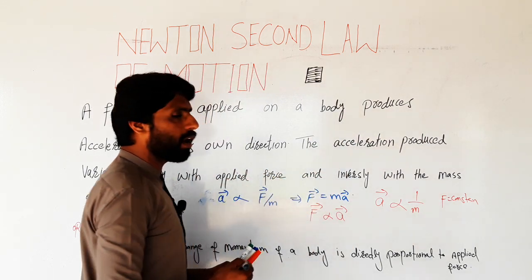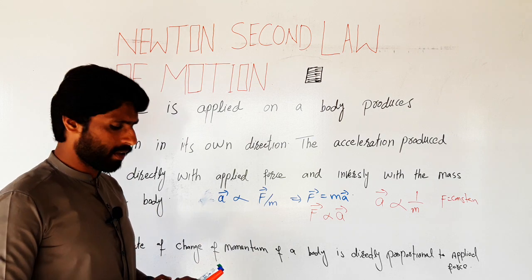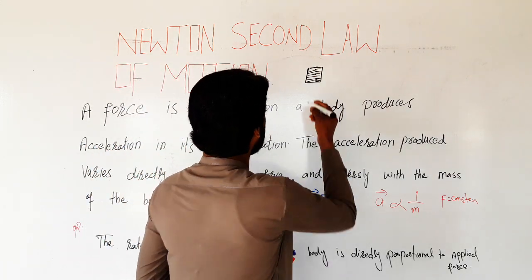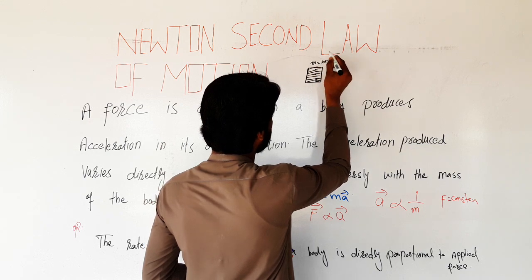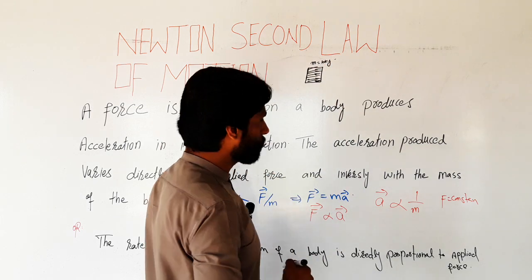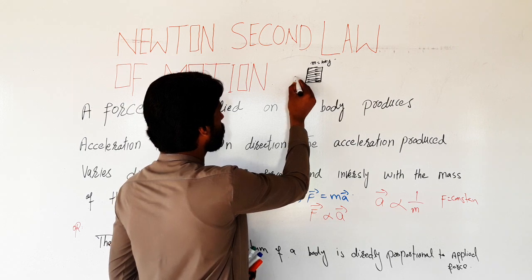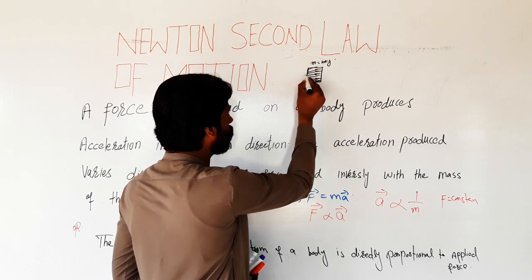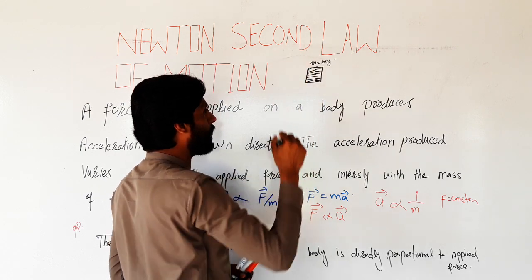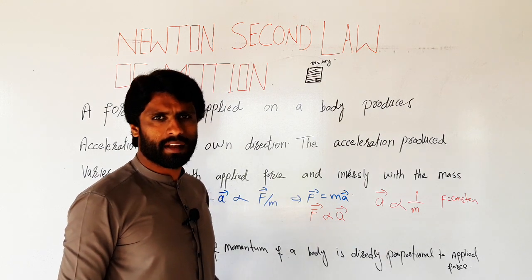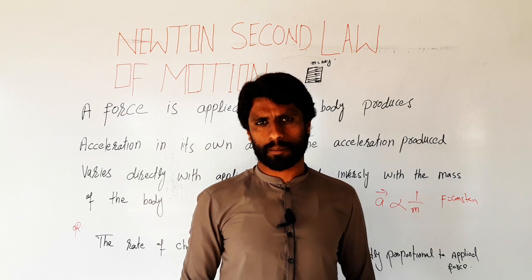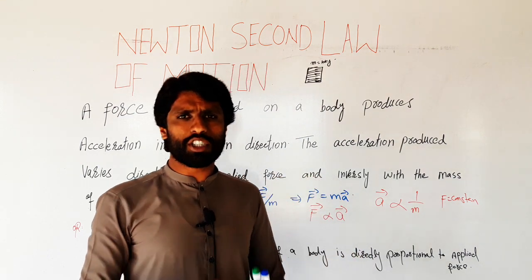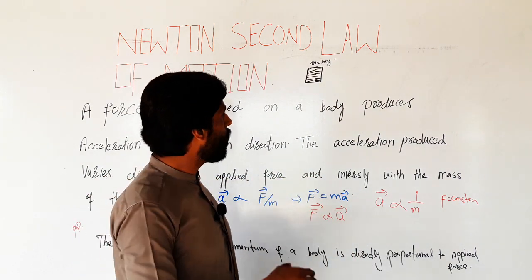This is the mass of any object, and the mass of this object is 10 kg. First we applied a force of 5 Newton on this 10 kg mass, and we were unable to replace this object, and then we changed the amount of force from 5 to 10 Newton.